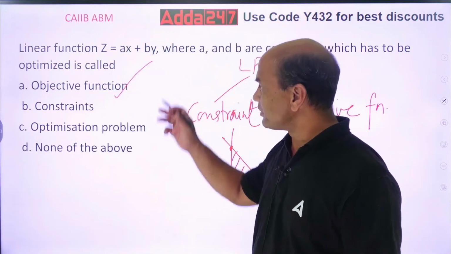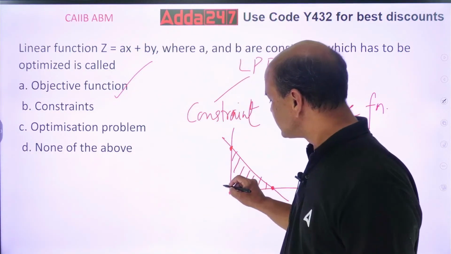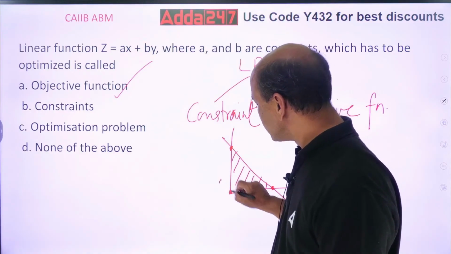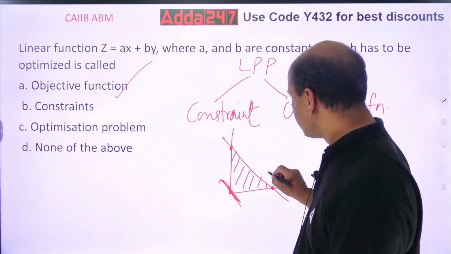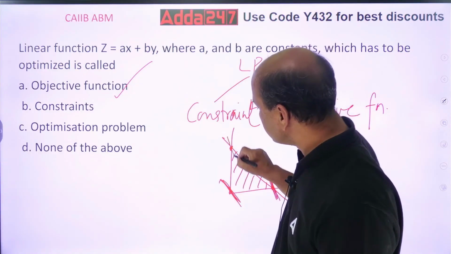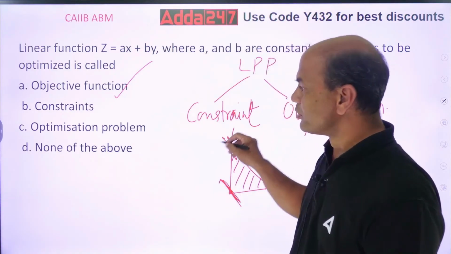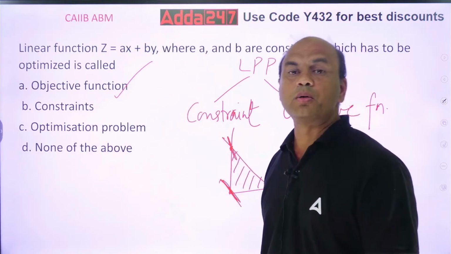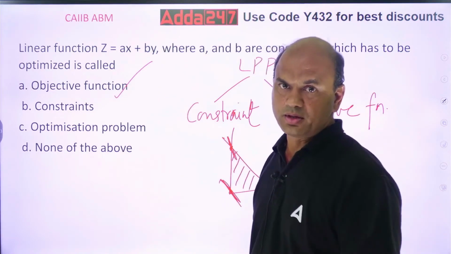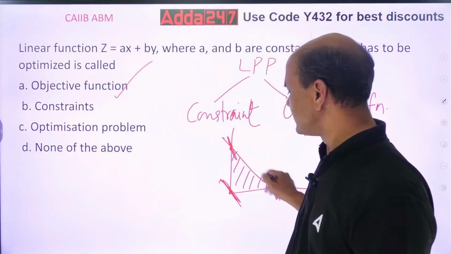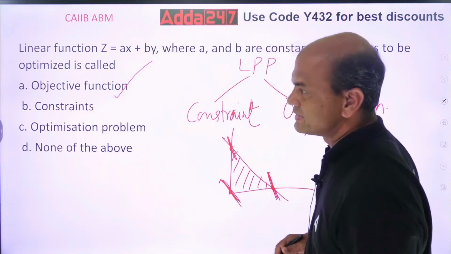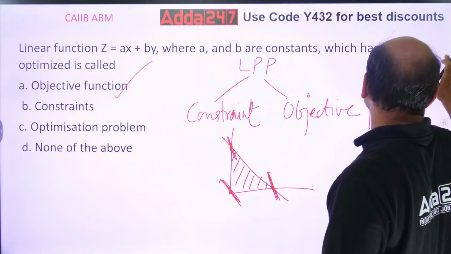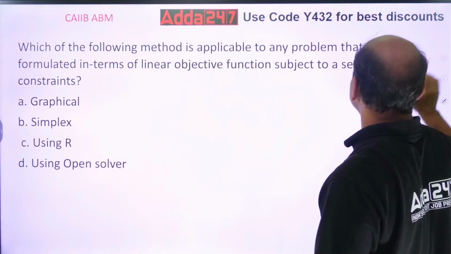So optimization means actually moving this Z function. This Z function, I'll draw it like this. This Z function on here, then on here, and on here. All the 3 points you have to move this. And this is called objective function. Okay? These are the constraints. You have to move your Z function across all the constraints. Okay? Got it? So this is objective function.